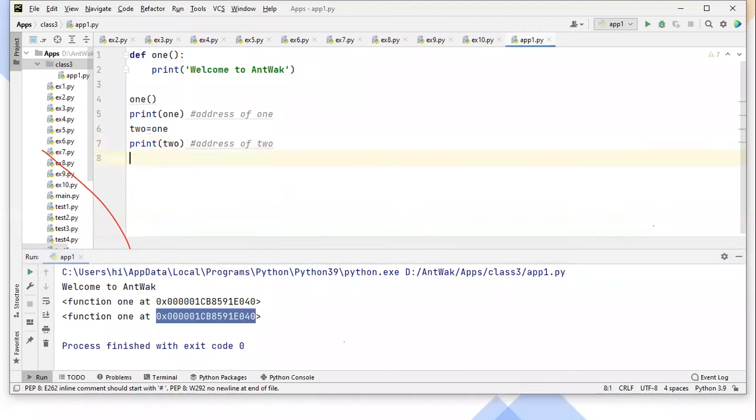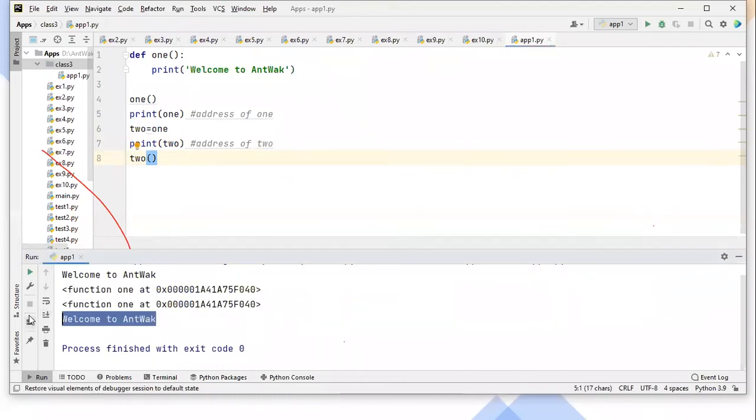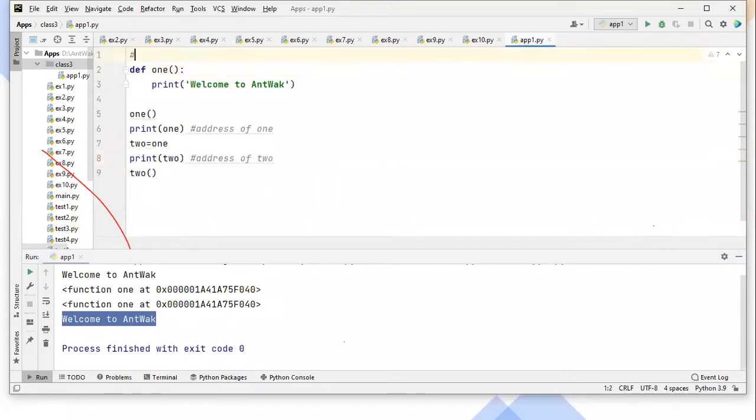Now, guys, you may call like this also. You can see this is also going to give that output. Actually, I want to conclude the topic here: aliasing the functions. Guys, aliasing means giving another name.